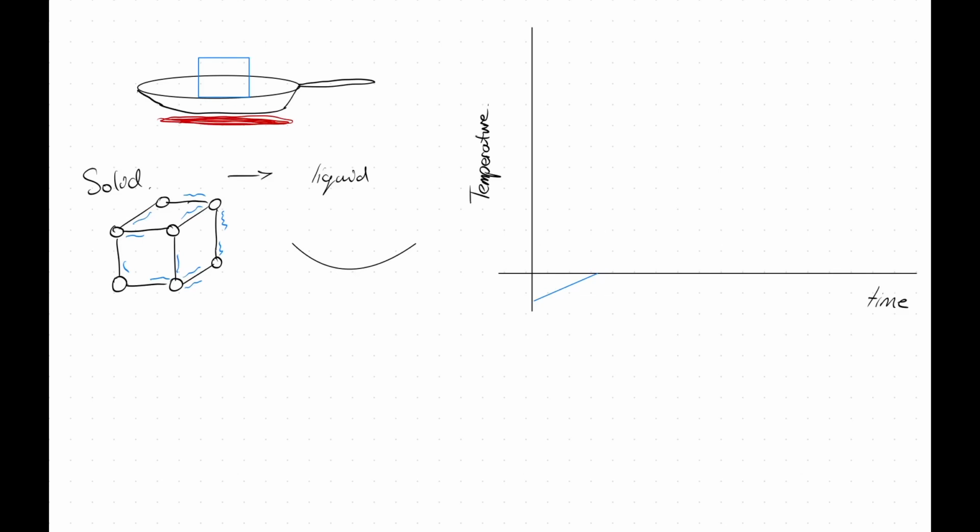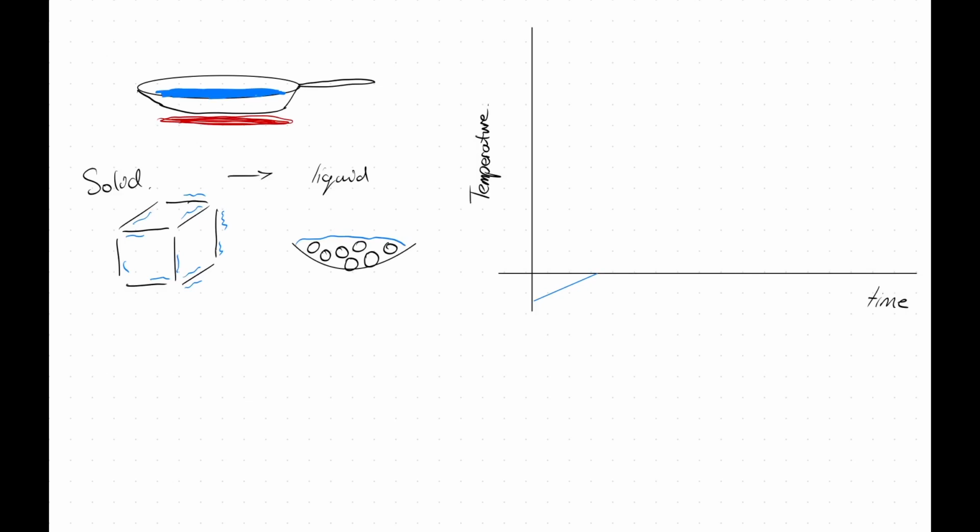But now my molecules, instead of being fixed in a solid, rigid shape, are more freely able to move within that shape. So they are still held together. They have still got a barrier or a connection holding them all in location. But my cube of water will change into a puddle of water inside of my saucepan. But this is a change in potential energy. What we've done is we've separated that physical structure that holds it as a solid, and we've made it more fluid, surprisingly, into a liquid.